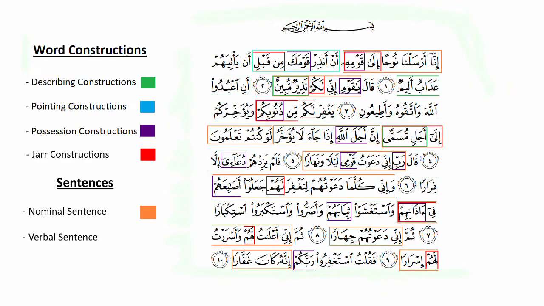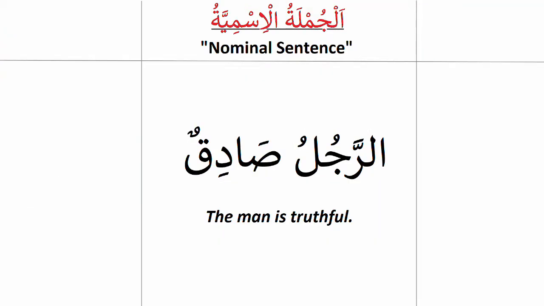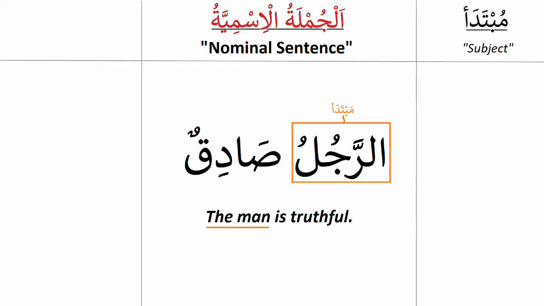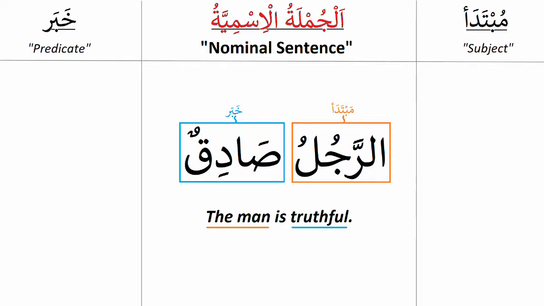That being said, we will only discuss the nominal sentence for now, as we did not touch on the subject of verbs yet. So what is the nominal sentence? The nominal sentence in Arabic is composed of a subject, which has to be an ism, in Arabic called mubtada, and a predicate, in Arabic called khabar. As you can see, there is a form of the verb to be in our translation. This is not written in Arabic and is only implied.